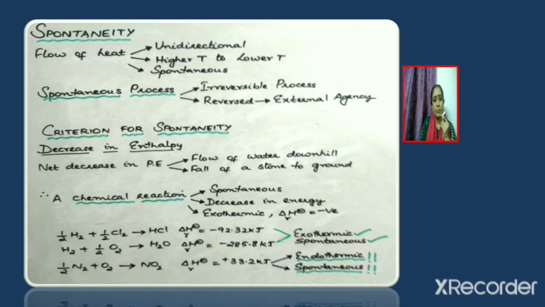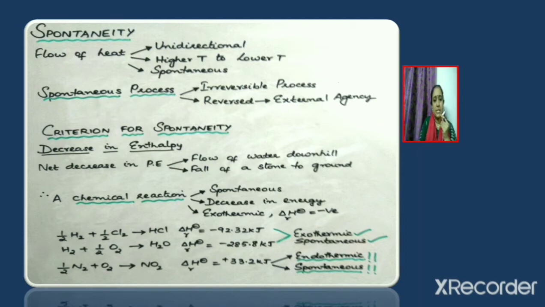And we know that in an exothermic reaction there will be a decrease in energy because energy is liberated in an exothermic process. And we know that for an exothermic process, standard enthalpy of reaction is negative. So a reaction which is exothermic will be accompanied by a decrease in enthalpy. Therefore, an exothermic reaction can be considered as spontaneous.